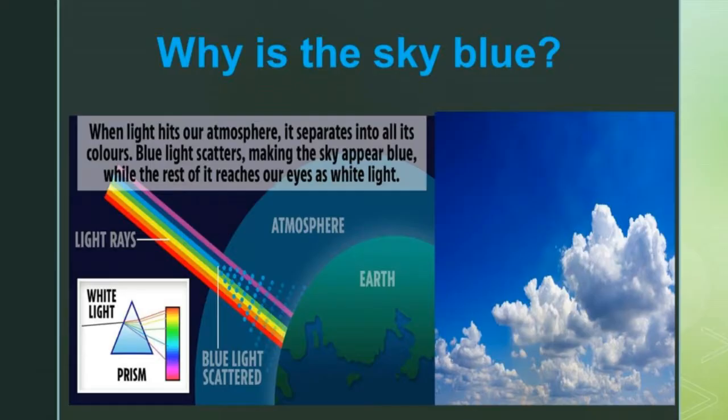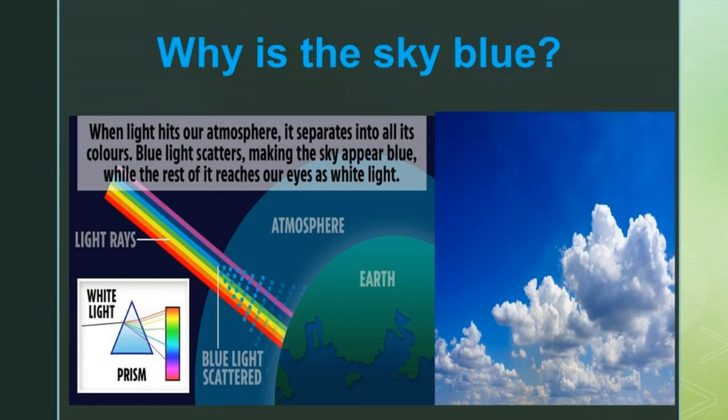Let us know the reason why the sky is blue. If you look at the sky, it looks blue. When light hits the atmosphere, you all know what is meant by atmosphere: the air which surrounds us is called the atmosphere. It separates into colors. In that, the blue light scatters, making the sky look blue. Only the blue light will scatter. Because of that, the sky looks blue in color.